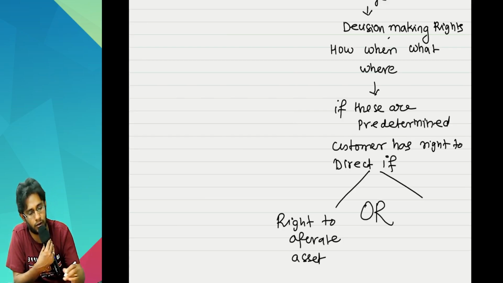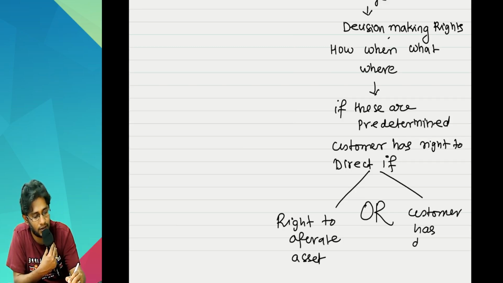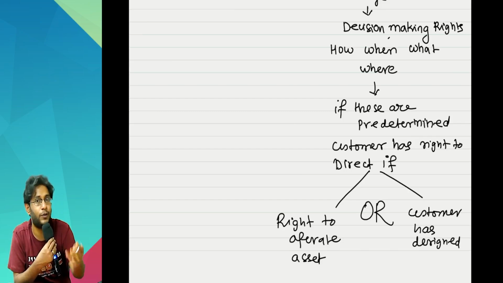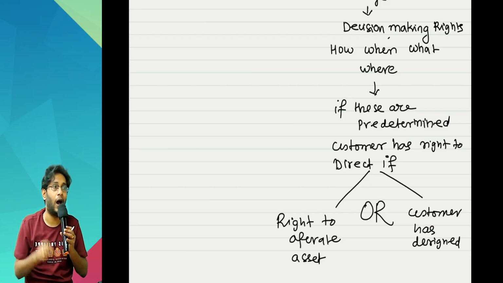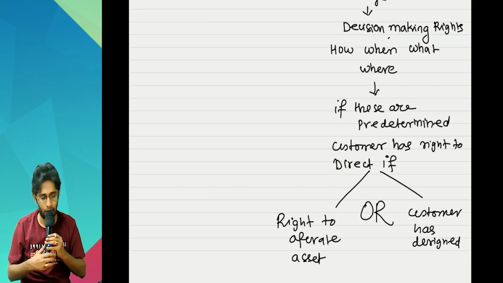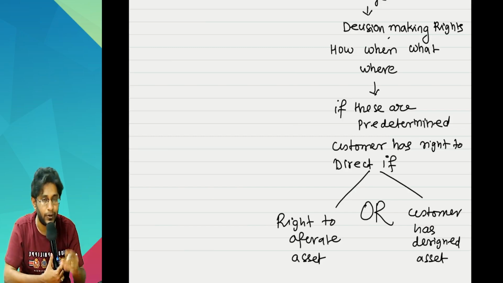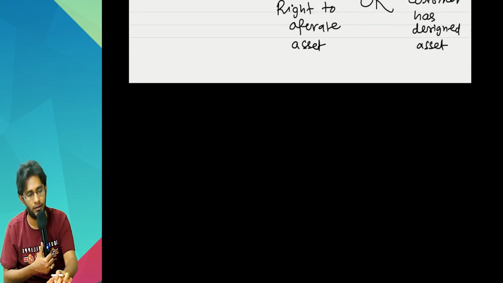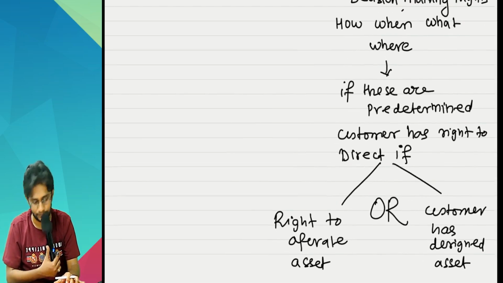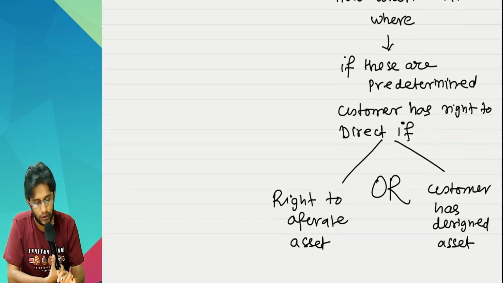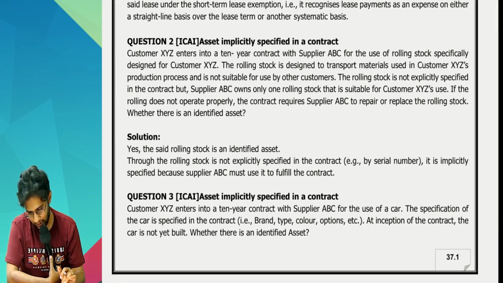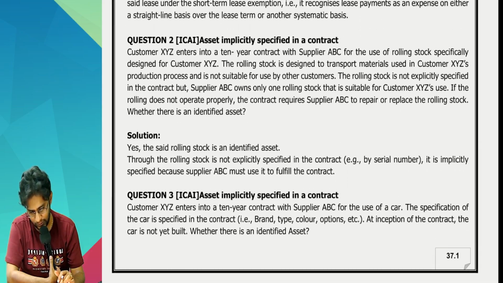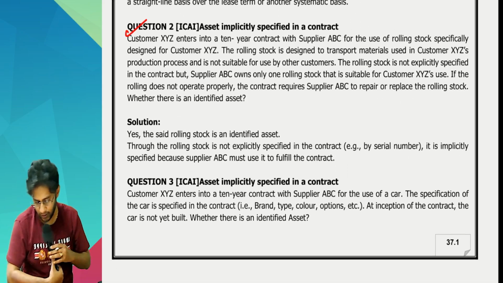Either this or the customer himself has designed the asset. So everything is predetermined, and how did it become predetermined? A system is made like that, and in making it you were part. Designing the asset means you only did the predetermination basically. Sir, I hope till here we are clear. Let's finish off some questions and then we'll come back. Question number 1 will wait for some time because it's based on an exemption point. Lastly, we will study that.